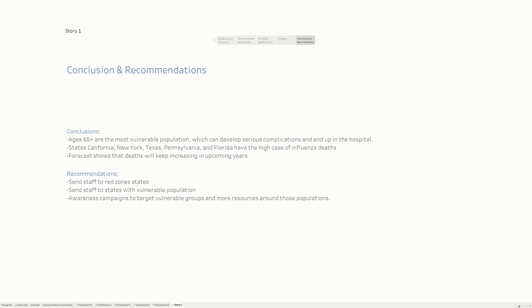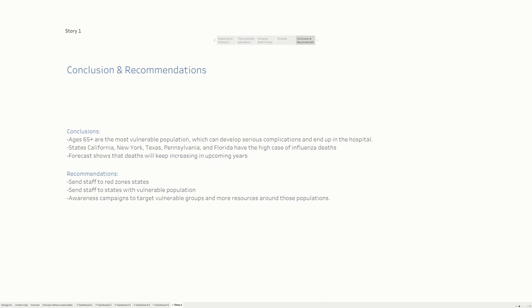Conclusion. Ages 65 plus are the most vulnerable population, which can develop serious complications and end up in the hospital. States like California, New York, Texas, Pennsylvania, and Florida have the highest case of influenza deaths. Forecast shows that deaths will keep increasing in the upcoming years.